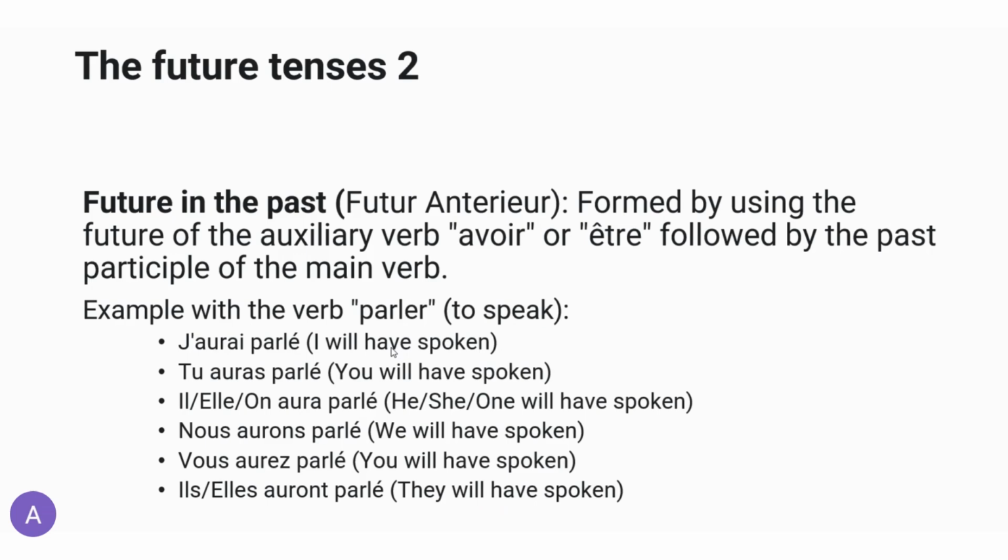But reflexive verbs such as s'habiller, se nommer, se réveiller, and so on, or verbs that involve changes in state, descendre, devenir, and so on, or verbs that involve movement, aller, venir, and so on, are conjugated with être, which is to be. And you will not have a direct translation from I will have into the verb être conjugated over here.